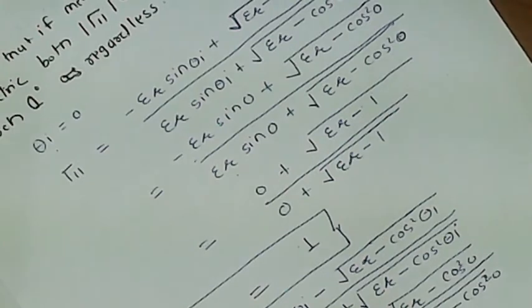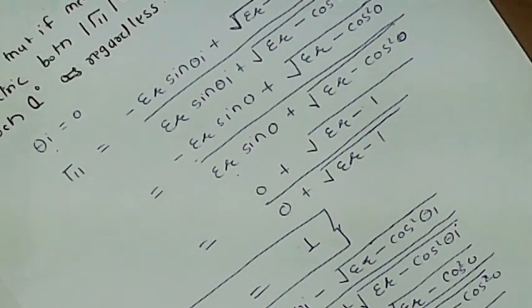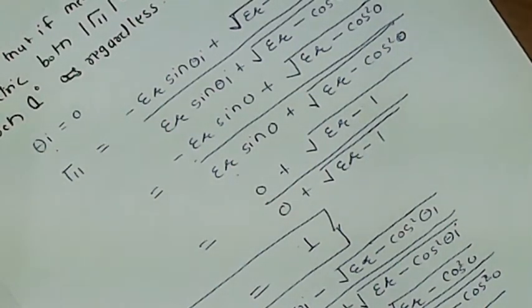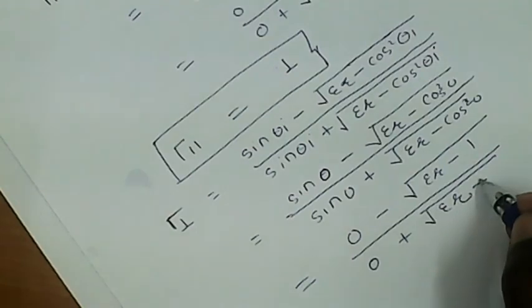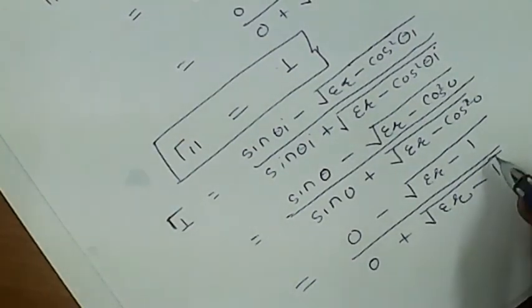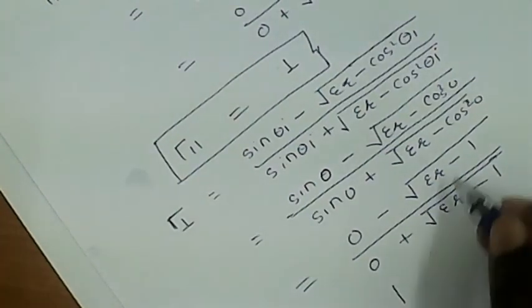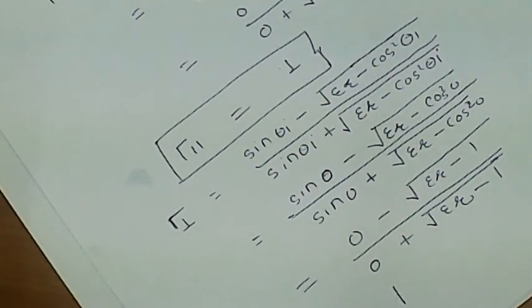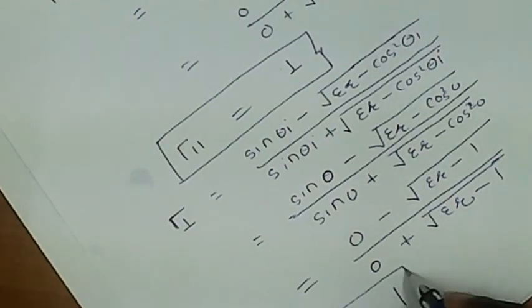So sin 0 is equal to 0, epsilon r is the relative permittivity, cos square 0 is equal to 1, and sin 0 is equal to 0. So we can take these values and we get the reflection coefficient for the perpendicular polarization as 1.